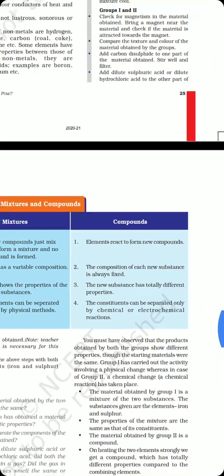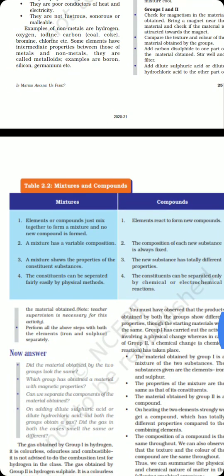Over here, you can see a very good differentiation of elements and compounds. There's also a differentiation between mixtures and compounds. Let me tell you, if you want to know about the differences between elements and compounds, an element is an indivisible unit of matter, whereas compounds are combinations of two or more elements. It's just simple. And when we talk about mixtures, elements or compounds just mix together to form mixtures, and no new compound is formed. Whereas in the case of compounds, elements combine or react with each other to form new compounds, and these compounds usually have entirely different properties from that of elements.